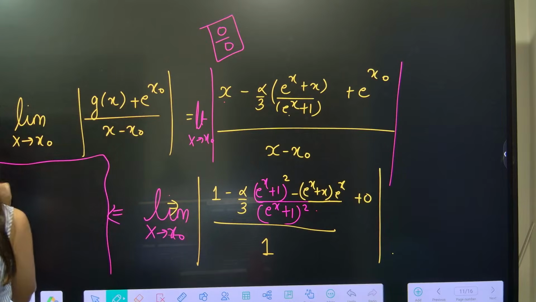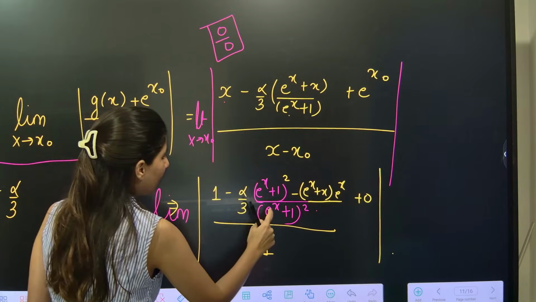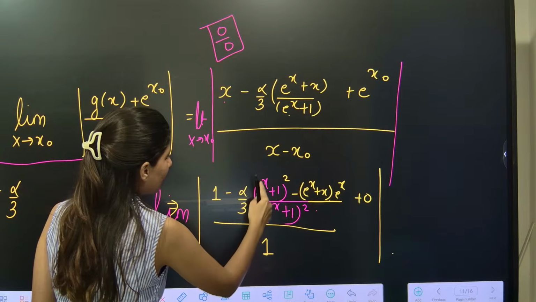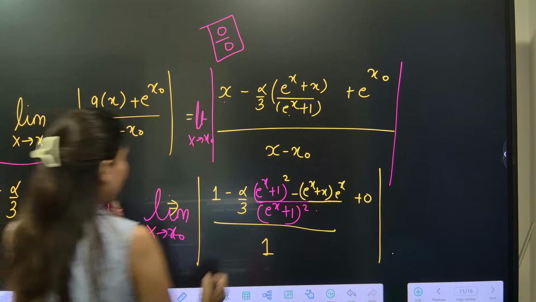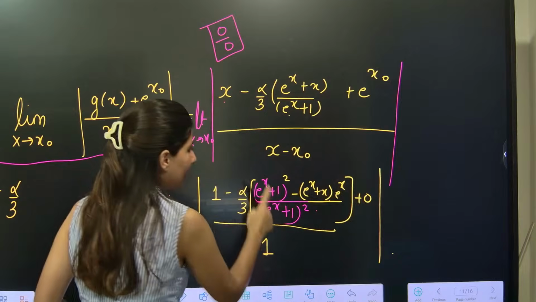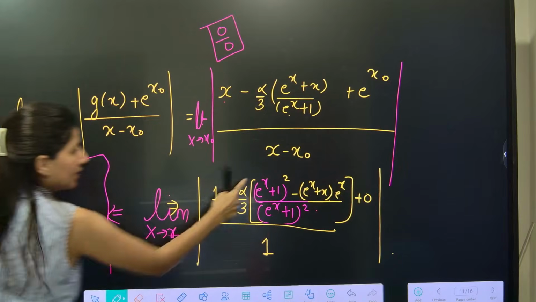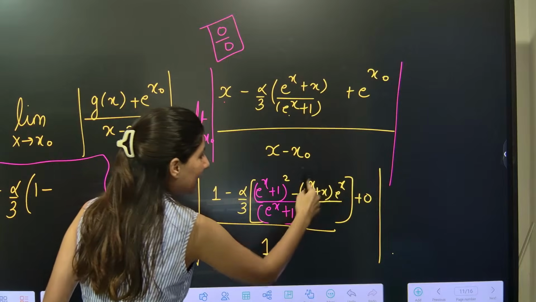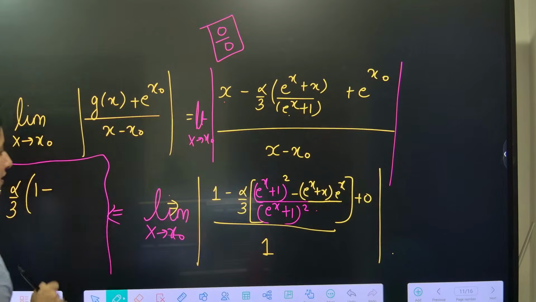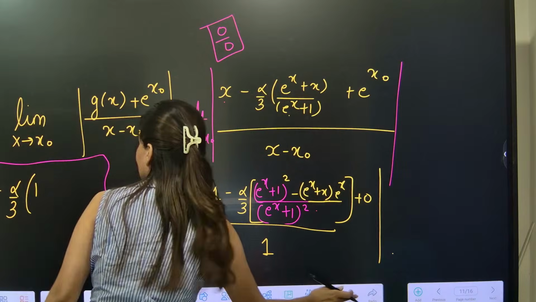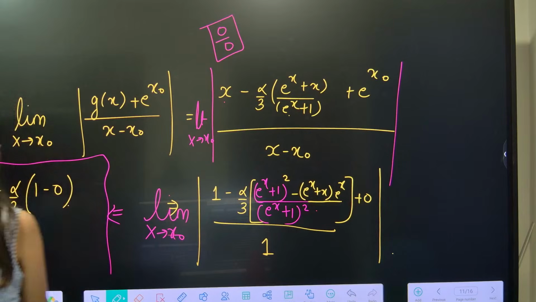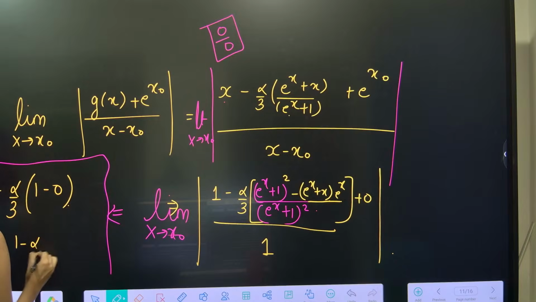So this is 1 minus alpha by 3. If you put x naught, this is e power x naught plus 1 whole square. What about this part? If you put x naught, again can you see this is 0? So 1 minus, the moment you put x naught, this is again 0. So that's it. 1 minus 0. So the limit value will be 1 minus alpha by 3. This is the value of the limit.